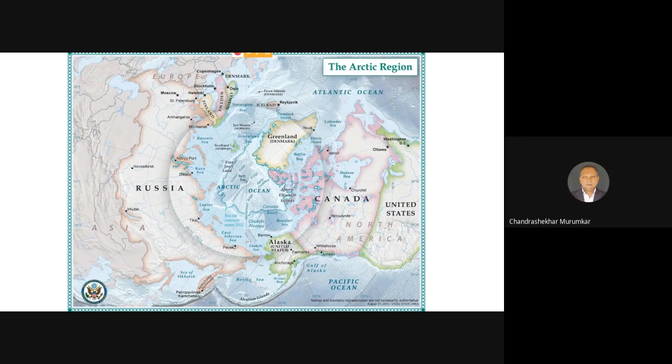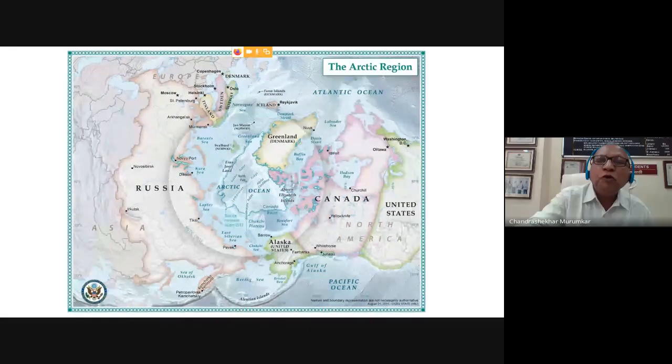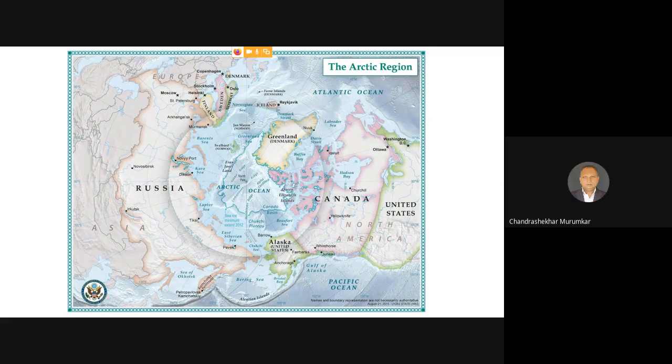And Greenland is nothing but an area of the North American continent, and below that you can see Canada and the United States. So this is the North American continent. So you can see that in the Arctic region, if you see the Earth from the top, from the northern pole, you will realize that all the land masses are present together.